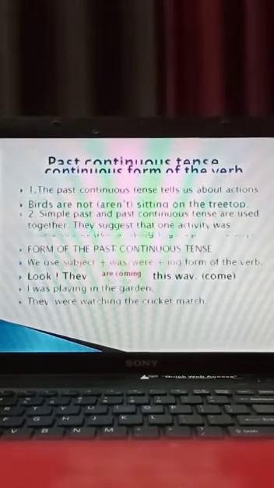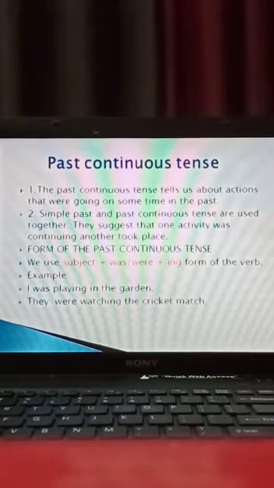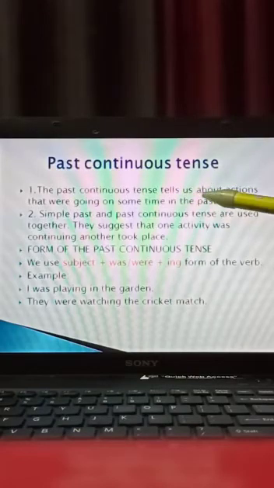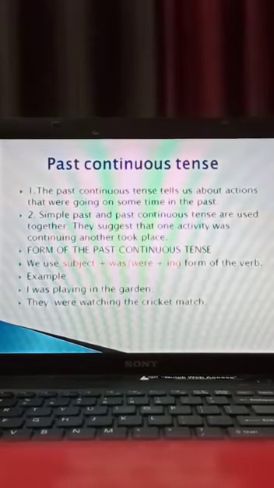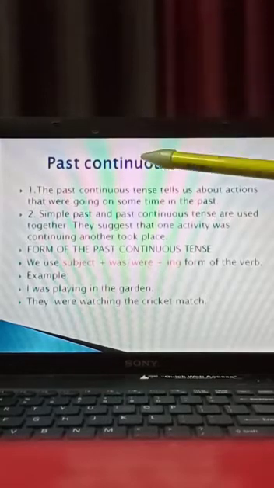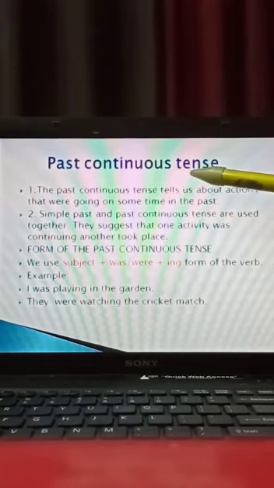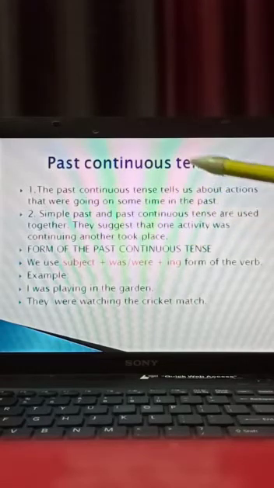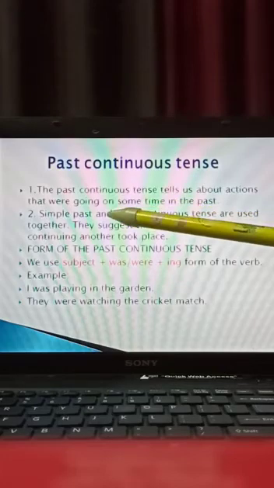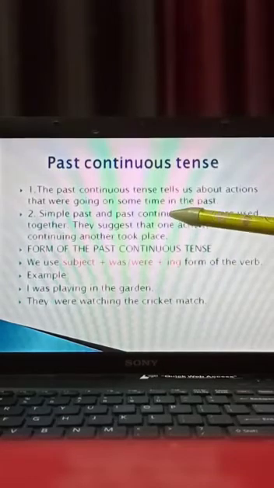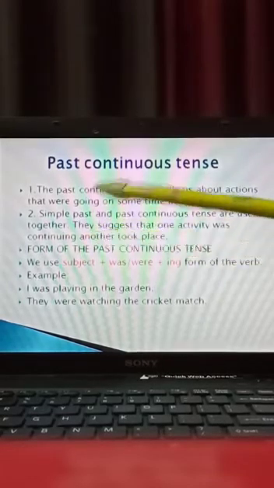Next we are taking past continuous tense. What is past continuous tense? Past continuous tense tells us about actions that were going on sometime in the past. In the past means, suppose yesterday you did some action, that is called past continuous tense. And there is one more condition: simple past and past continuous tense are used together. They go hand in hand. And they suggest that one activity was continuing when another took place. I will take some examples after some time.